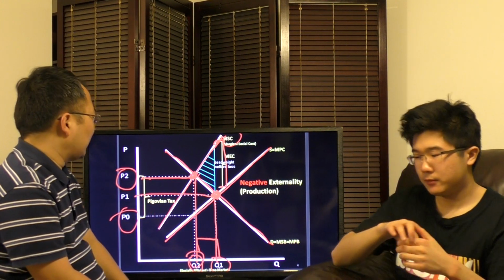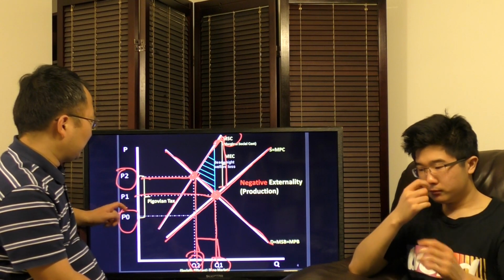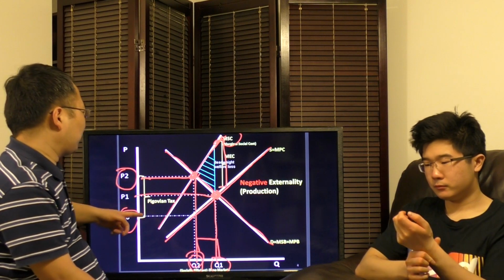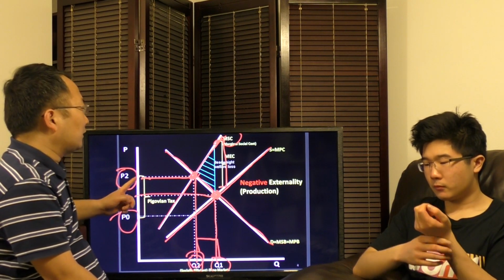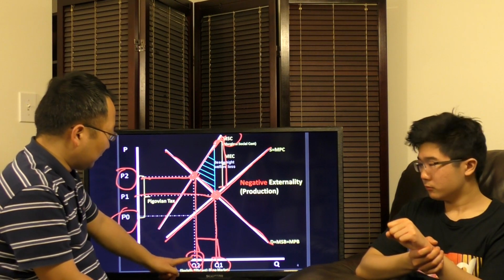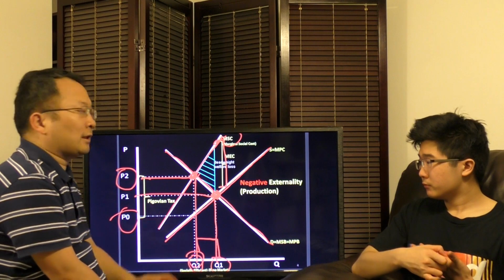But actually they are only willing to produce at P0 under the private curve. So we have to put a Pigovian tax so that, under the social cost curve, the producer can get to the equilibrium at Q2. And again, a Pigovian tax is per unit.